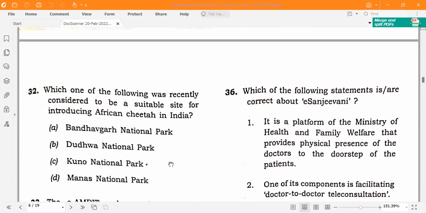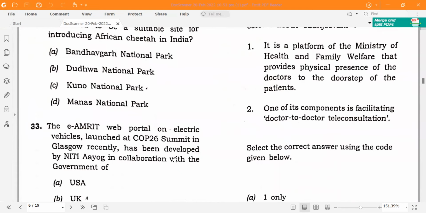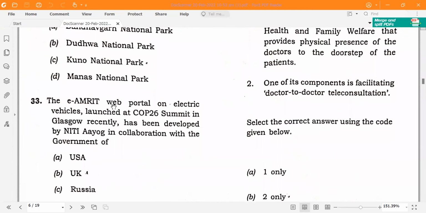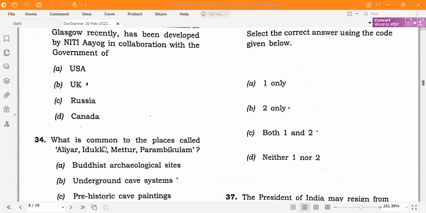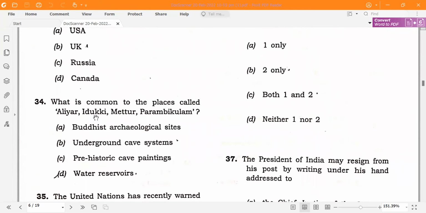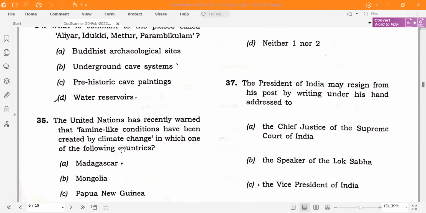It is Kuno National Park in Madhya Pradesh. The e-Amrit web portal on electric vehicles, launched at the COP26 summit in Glasgow recently, has been developed by NITI Aayog in collaboration with the government of the UK. Alayar, Idukki, Mettur, Parambikulam are all dams, so here the answer will be water reservoirs.